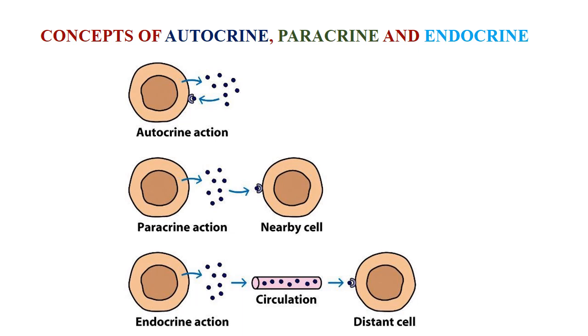The hormones are secreted by one system or one type of or one group of cells, and these hormones are given out or poured into the bloodstream, and by the blood circulation the hormones are circulated throughout the body, and these hormones are received or interacted with the targeting cells which are located far apart in the human system.